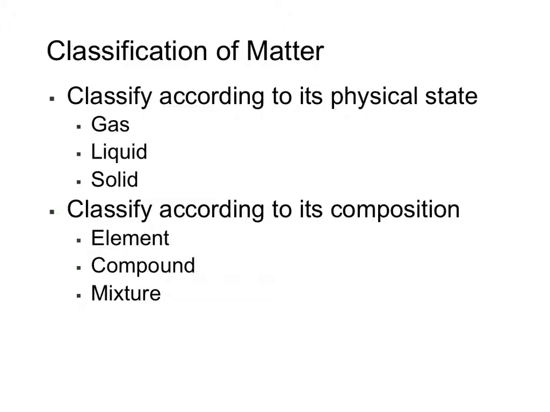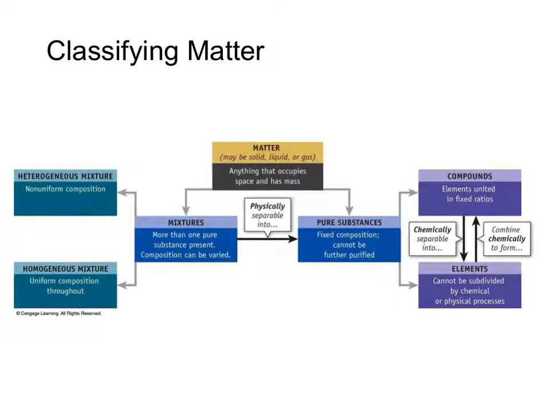We classify matter in many different ways, but two of the most common are to classify matter by its physical state, the most common three states being the familiar solids, liquids, or gases, or we classify matter by the composition of the matter, which is what we'll discuss first. When classifying matter by its composition, we consider whether that sample of matter is a mixture of different substances or whether it is a pure substance.